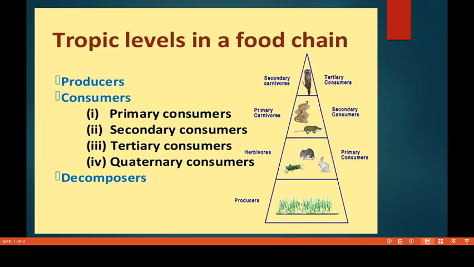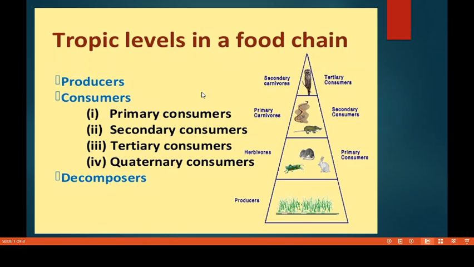This is because any given plant can be food for a variety of primary consumers, and each primary consumer in turn can be food for many varieties of secondary consumers, and so on. So this is a chain, it will continue. The quaternary consumers and the decomposers are on the basis of different factors, okay? Especially when tertiary consumers become the food for the next consumers, they can be classified as quaternary consumers, okay? And you already know who the decomposers are, right?